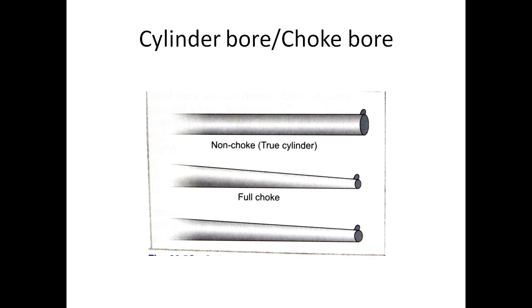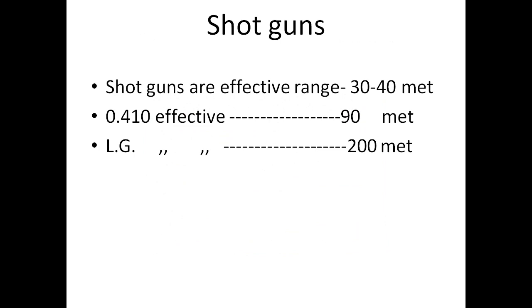You know the bird shot. Bird shot means the pellets are there in shotgun and they spread. And birds while flying, you can kill those birds by spreading of these shots. So that is called as bird shot. Then shotguns are effective up to 30 to 40 meters. .410 musket is effective up to 90 meters.